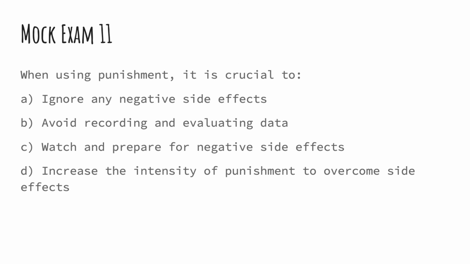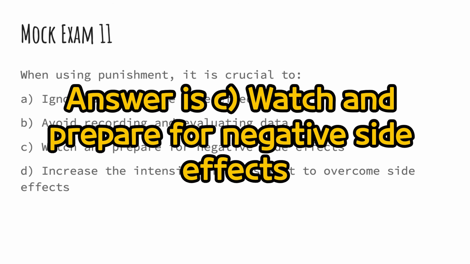Mock exam 11. When using punishment, it is crucial to 1. Ignore any negative side effects. 2. Avoid recording and evaluating data. 3. Watch and prepare for negative side effects. 4. Increase the intensity of punishment to overcome side effects. Answer is 3. Watch and prepare for negative side effects.